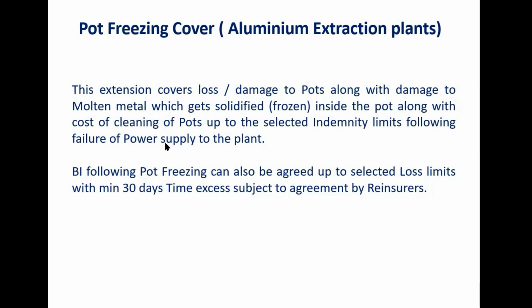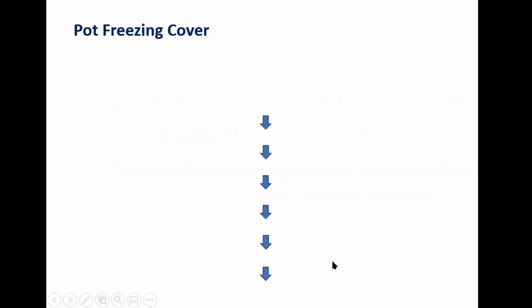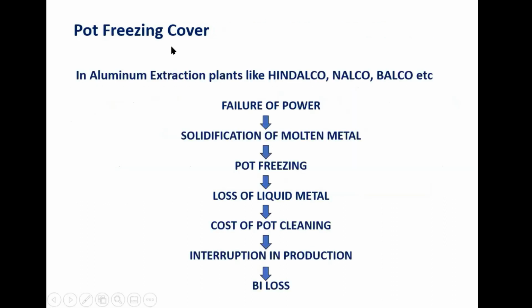If the power is not restored within 4 hours, this is going to lead to damage to the pots. So the material damage section and BI section, both can be covered with selected loss limits. Loss limits I have not written because they are open in each and every case. I am talking of mega policies, not IAR policy. In mega policies, these limits are never fixed. Now, on pot freezing, I give you the entire theory. In this diagram, you can understand what happens.